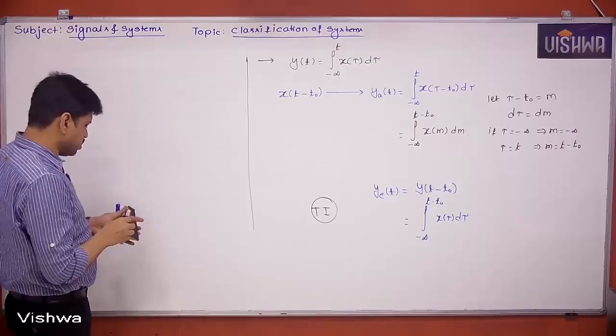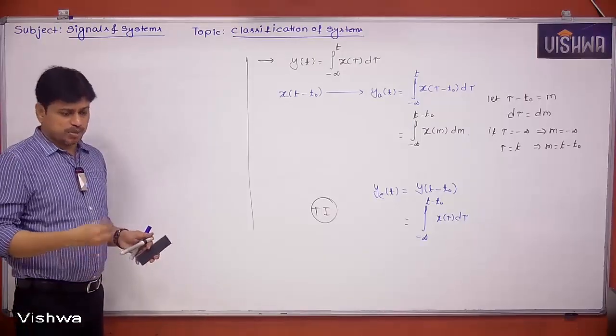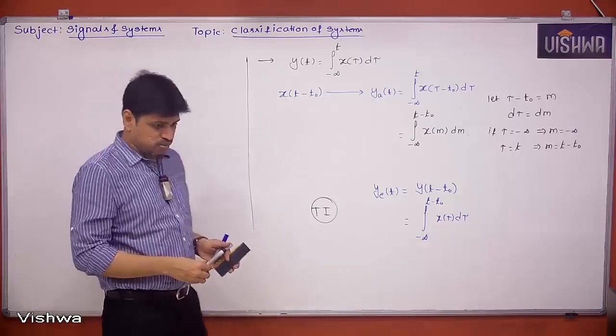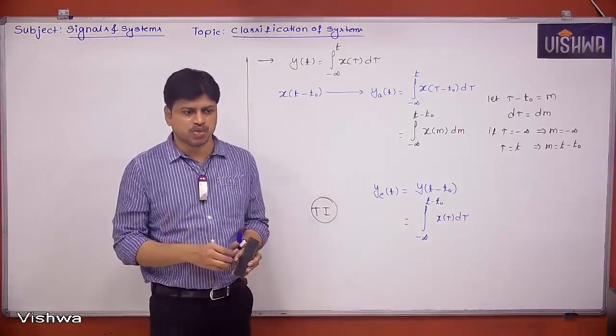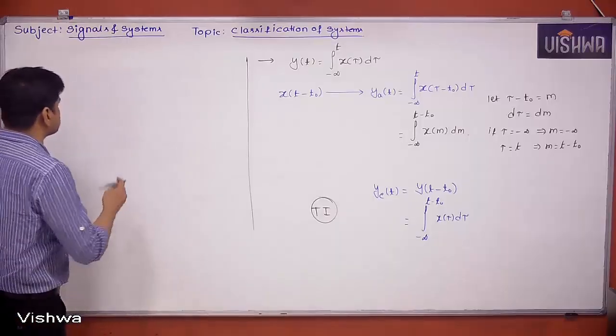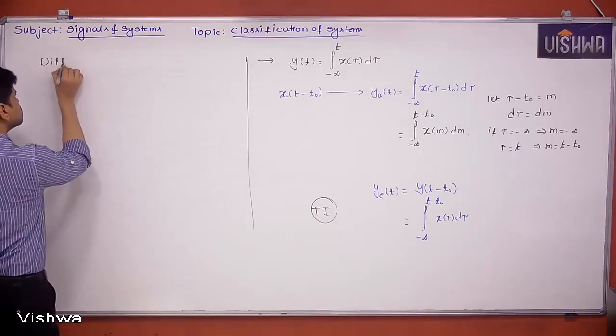Let's say differential equation of a time invariant system. That means, suppose a differential equation is given to you, we have to say whether it is a time invariant system or not.